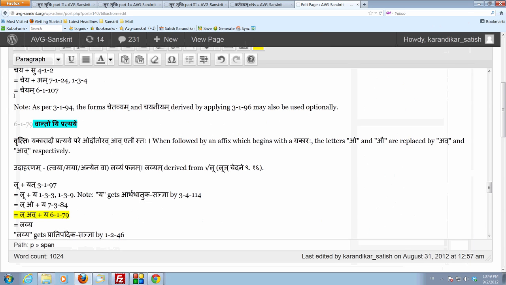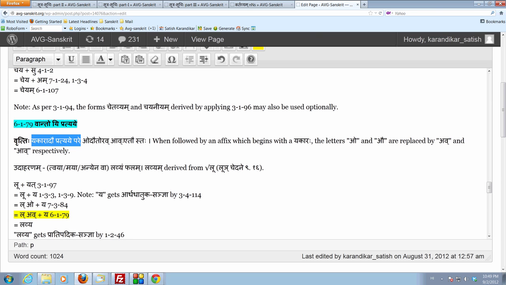Okay, so what does the sutram say? Vanto yi pratyaye. Yi means yakaradau pratyaye. Yakaradau pratyaye pare, when followed by an affix which begins with a yakaraha. Odautau, odautoho. Odautor av etau staha. Odautoho means in place of okaraha and aukaraha, there is a respective substitution of av and av.